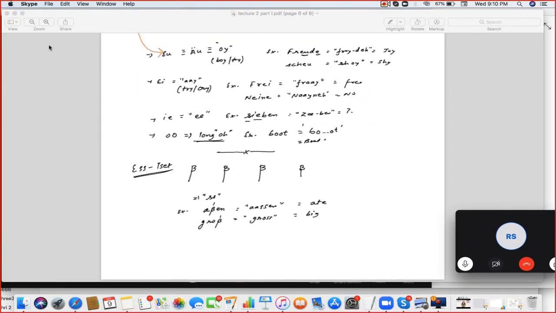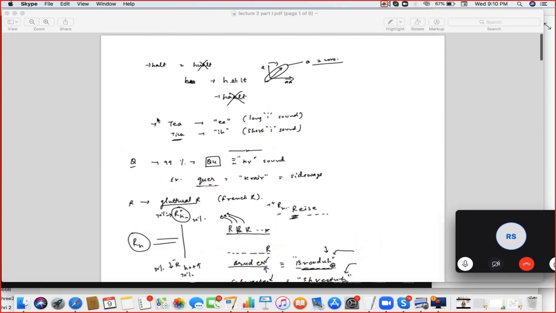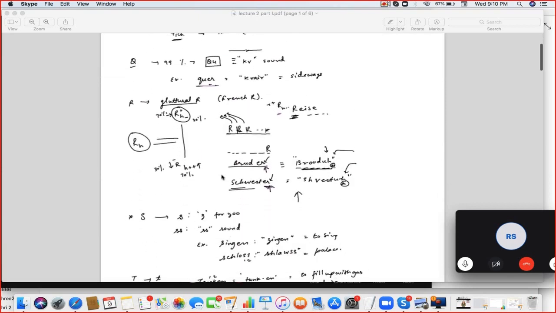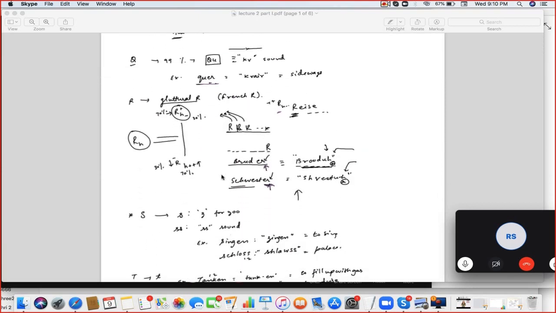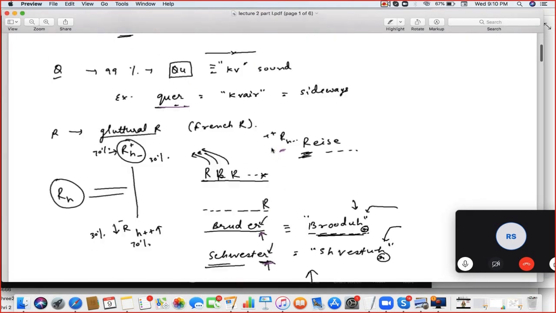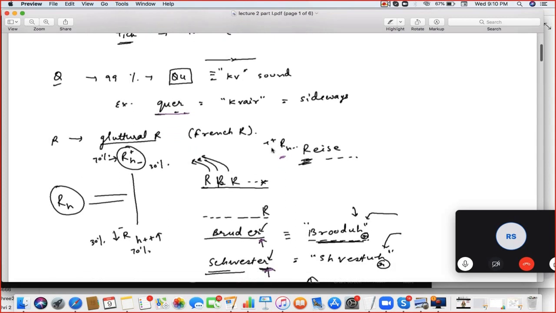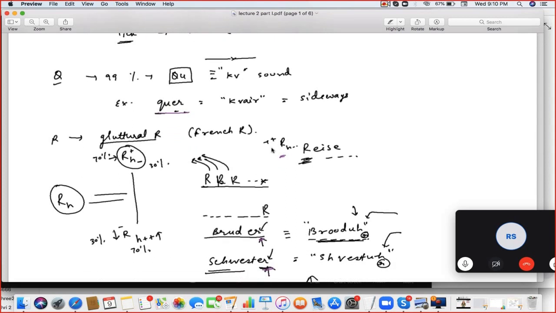Now let's move ahead. The next one which we have is Q. You can see my screen here. Q always comes with U, just like in English also. If you see quality, qualify, in English also we have Q always coming with U, right? So the QU sound becomes kv. So speak the example. Quer. Okay.